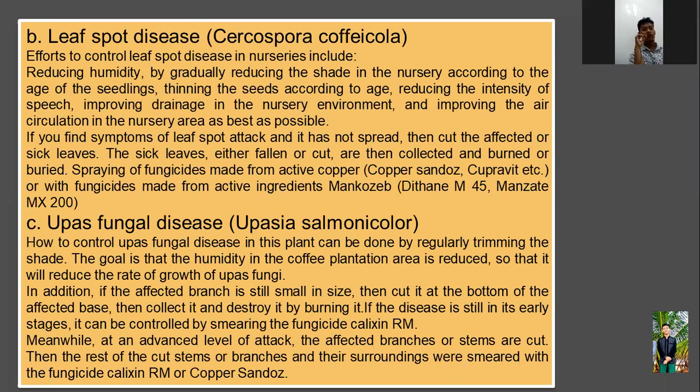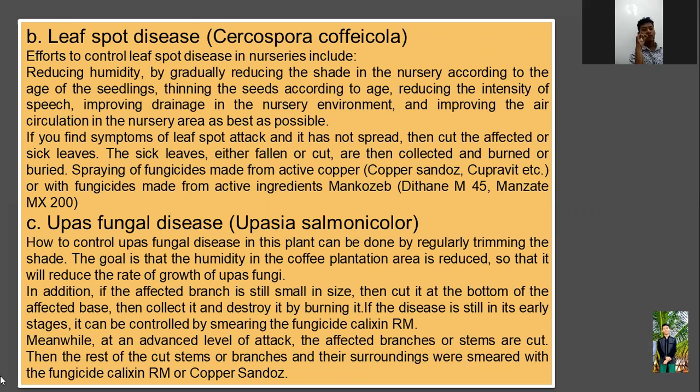Next is upas fungal disease caused by Upasia salmonicolor. Control can be done by regularly pruning the plants. In addition, if the affected branch is still small, cut it at the bottom of the affected base, then collect it and destroy it.